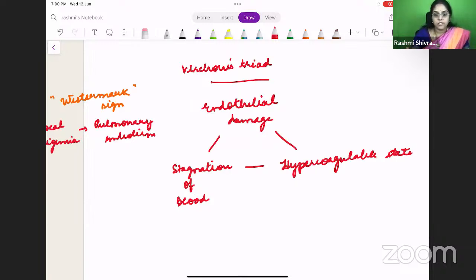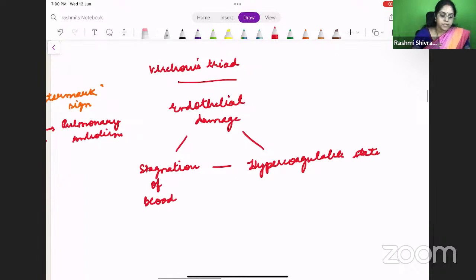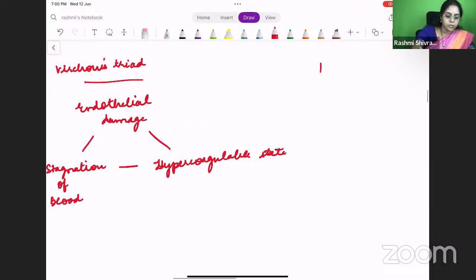Even polycythemia vera is also a hypercoagulable state, right? So all these things you need to keep in mind. These will be clues in the question, right? So what happens when there is a pulmonary embolism? The pulmonary embolus is blocking the blood supply. Because of that, the pulmonary arterial pressure will increase. So there is a pulmonary arterial hypertension.